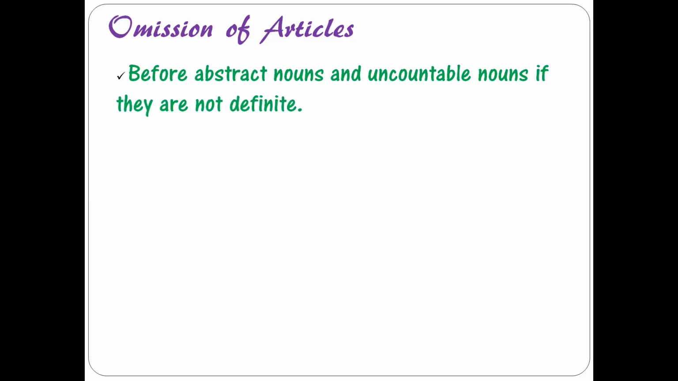Now, omission of articles. We have seen where we can make use of articles, but we have to now understand what are the situations where we should not make use of articles. Before abstract nouns and uncountable nouns, if they are not definite, please note here, I'm talking about uncountable nouns which are not definite, right? Article though can be used with countable and uncountable both, right? But we will not make use of any article before uncountable nouns if they are not definite.